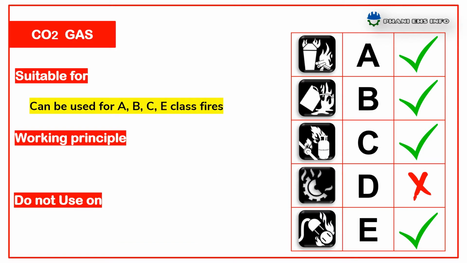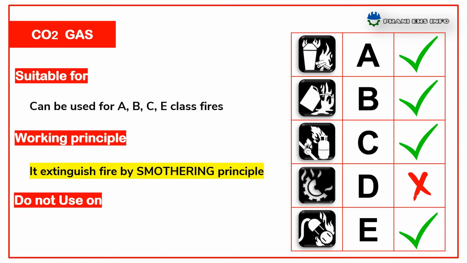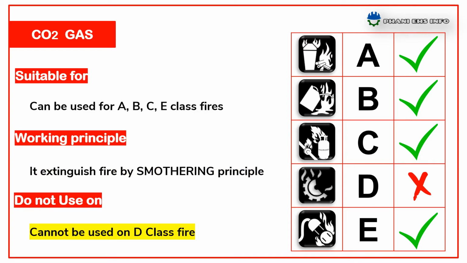CO2 gas can be used for A, B, C, E class fires. It extinguishes fire by smothering principle. It cannot be used on D class fires.